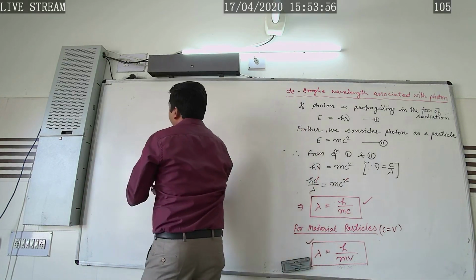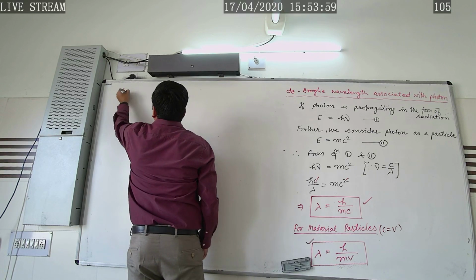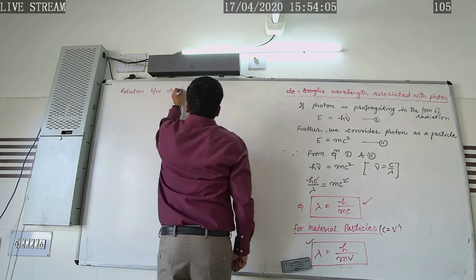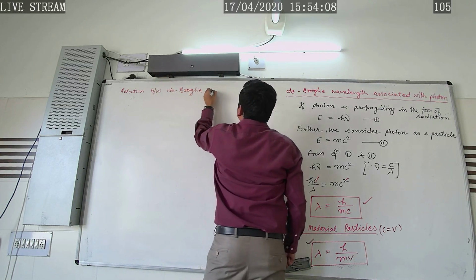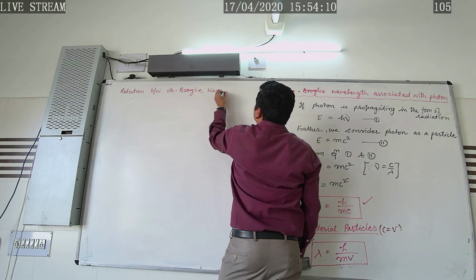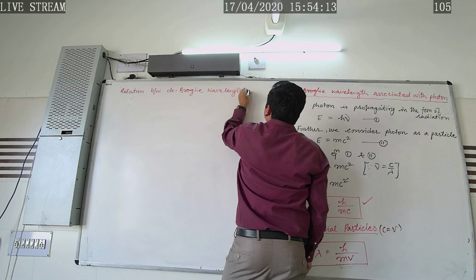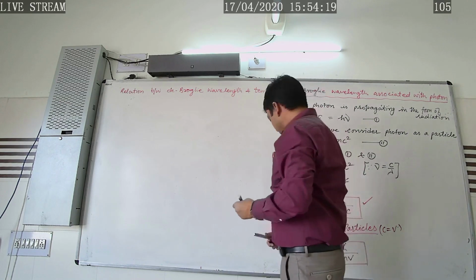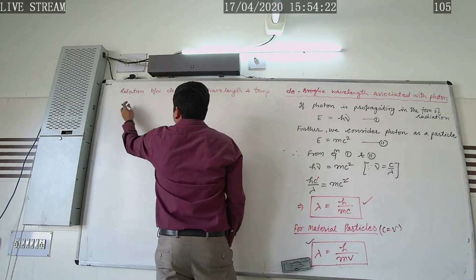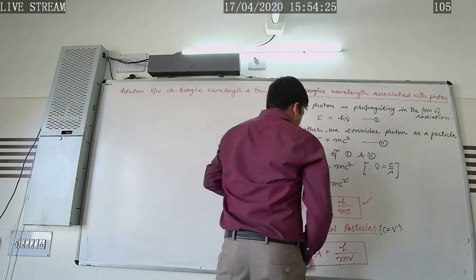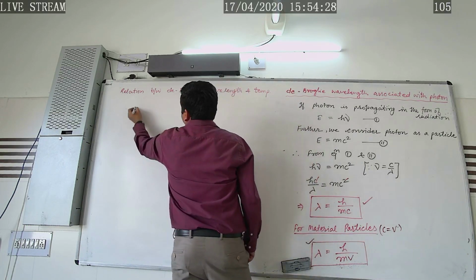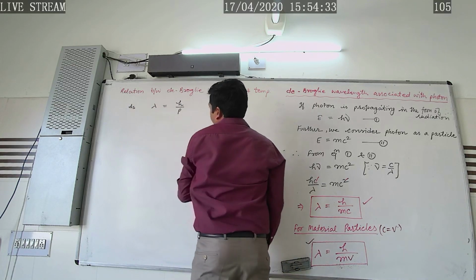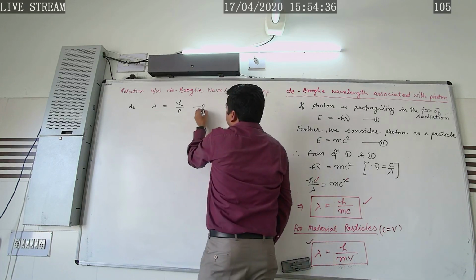First of all we derive the relation between de Broglie wavelength and temperature. What is the relation? As we know, λ = h/p, and let it be equation 1.